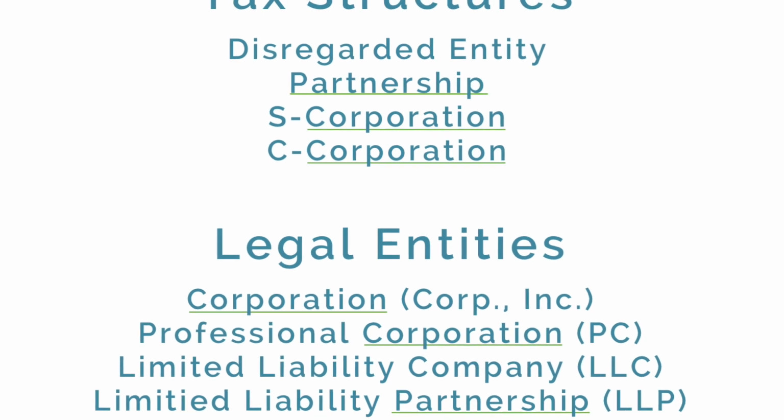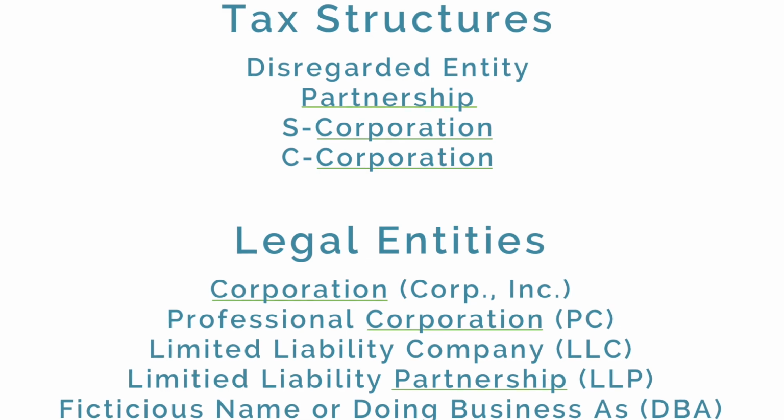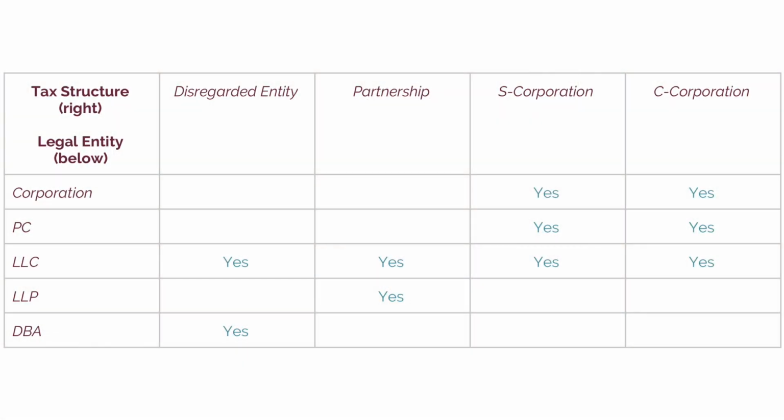You may have noticed that there is some overlapping names between the two, which can lead to some confusion. So to help you see how each relates to the other, here's a chart of some of the most common business legal entities and tax structures. A limited liability company or an LLC is one of the most common legal entities, and it can be taxed as either a disregarded entity, partnership, S corporation, or C corporation. Which brings us to another very common legal entity, a corporation, and it can be either taxed as an S corporation or a C corporation.